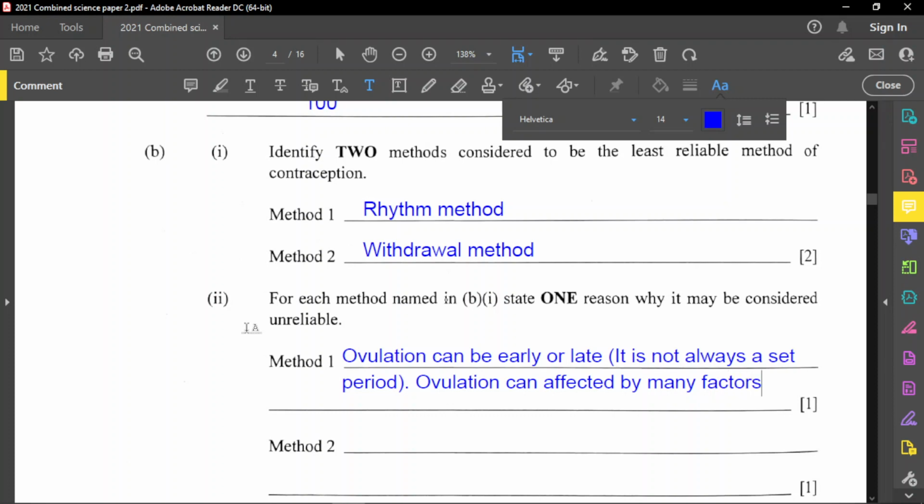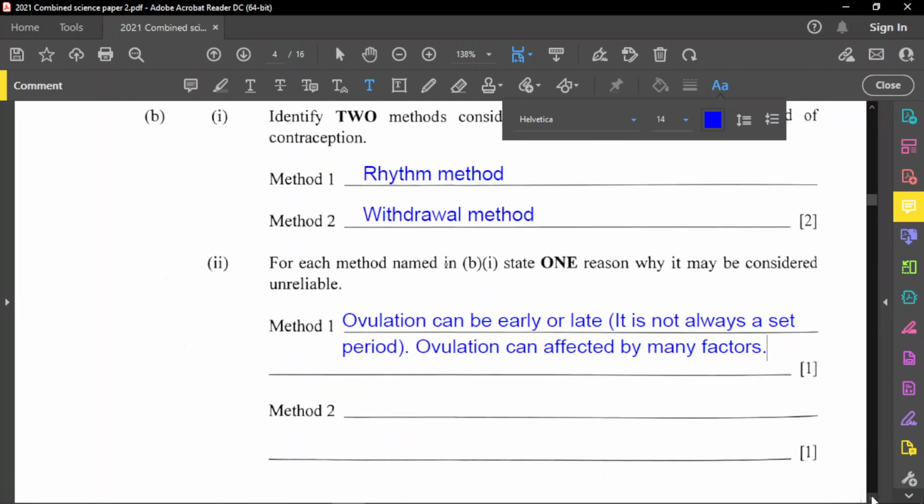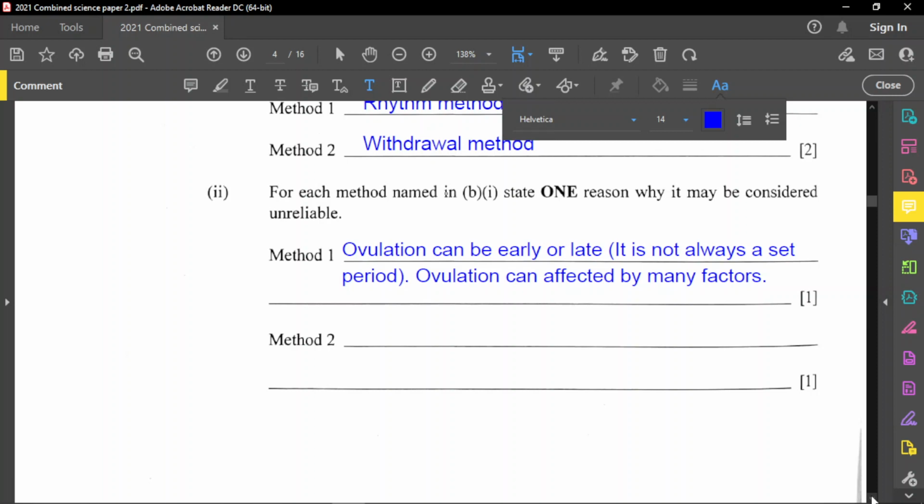Some of the factors could be stress. Some of the factors could be medication that you're taking. Some of the factors can just be hormonal problems or hormonal issues. So your hormones may not always be regulating as normal, and you end up ovulating earlier or even later than normal. And so you may misjudge when it is actually safe.